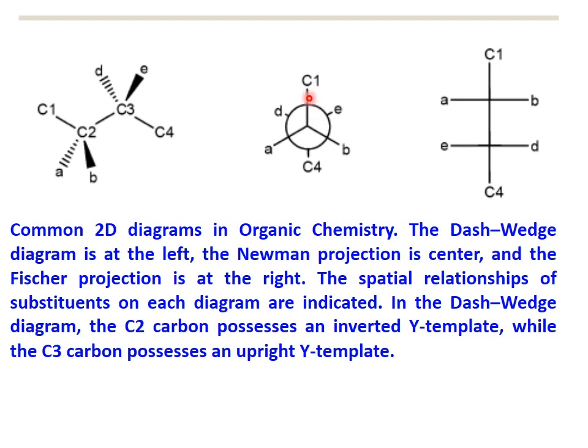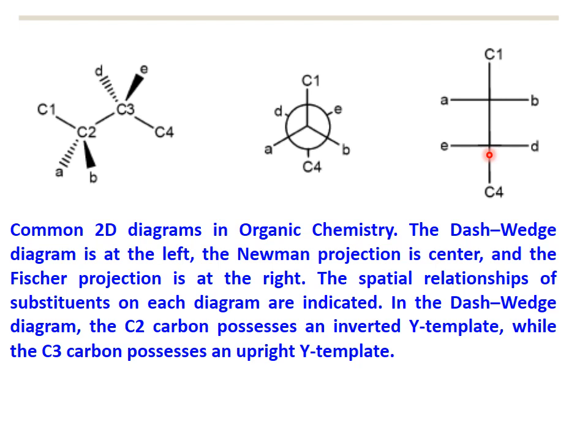This is a very basic concept about the dash wedge diagram. You can see over here, this is the dash wedge diagram. This is the Newman projection. This is the Fischer projection. Here you can see C1, C2, C3 and C4. C2 shows an inverted Y template and C3 shows an upright Y template of the dash wedge formula.